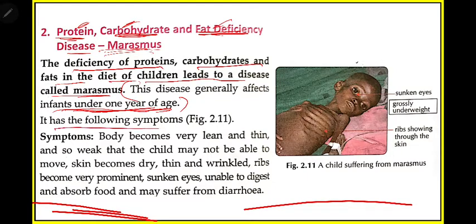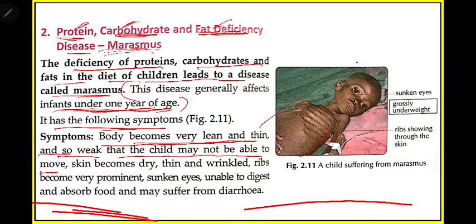It also has some symptoms. What are the symptoms of the disease? The body becomes very lean and thin. Thin, you understand this shape? The body will become very thin, and so weak that the child may not be able to move. The body will become too weak.